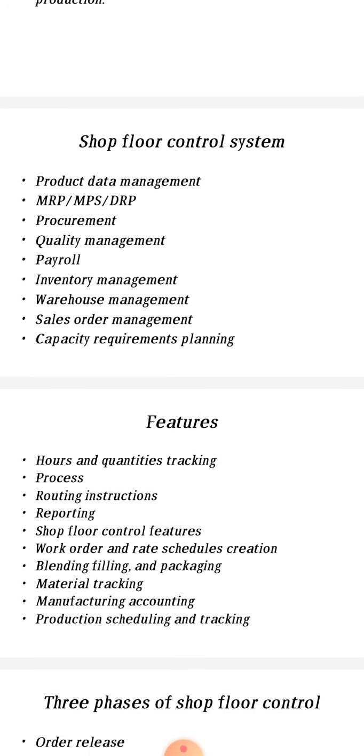One is hours and quantity tracking, process routing, and blending, filling and packing, which is nothing but procedure and track work orders, the filling and packaging of the finished goods. Blending products requires more than one byproduct. Blending or filling on the same order and flushing the step is required to produce a byproduct. Using a super blend to complete this product in separate steps. Now we are going to see production scheduling and tracking.